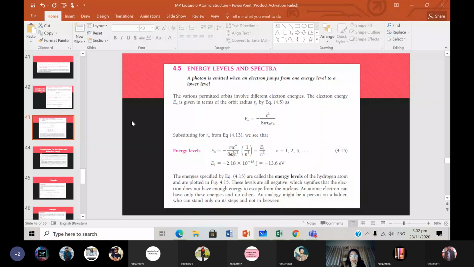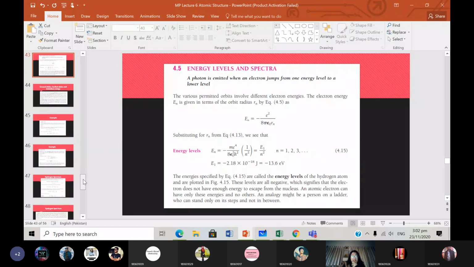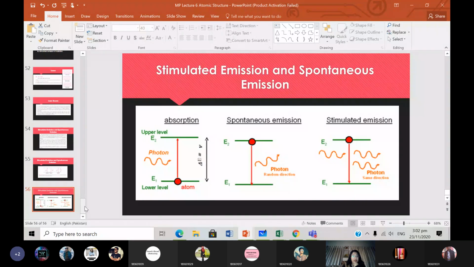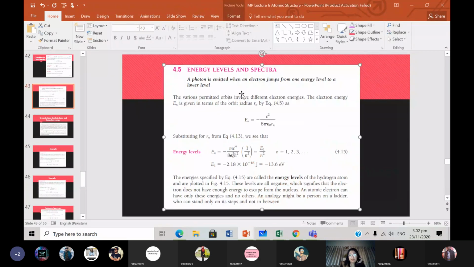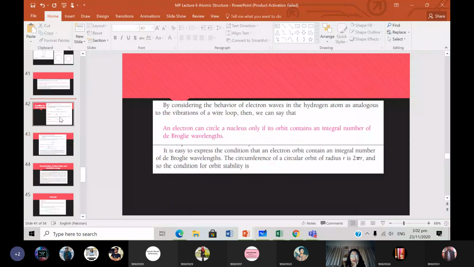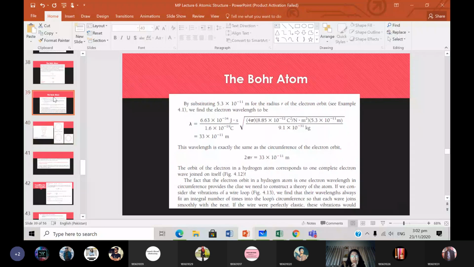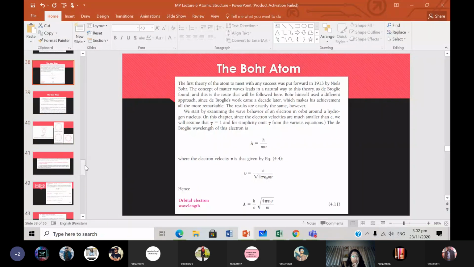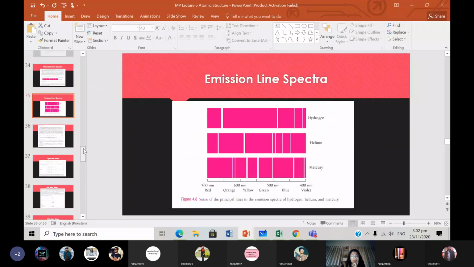Now, energy levels and spectra. Some of this part will be repetition from what we have done in astronomy and astrophysics, but whatever it is, we'll finish it today, and hopefully we finish lasers as well today. So we're talking about energy levels and spectra, and we all know that various permitted orbits involve different electron energies. The electron energy En, we just calculated the electron energy. Are you all following? In one of the equations above, we calculated the electron's energy.